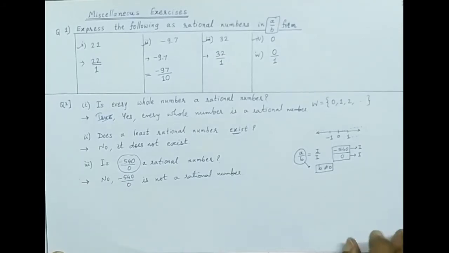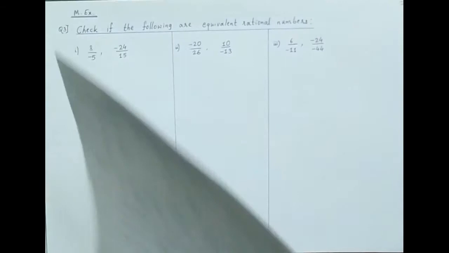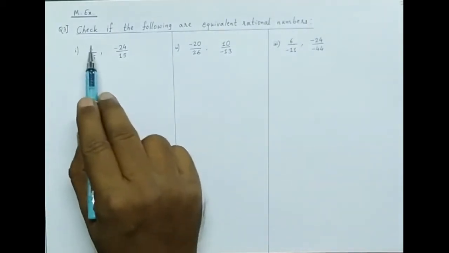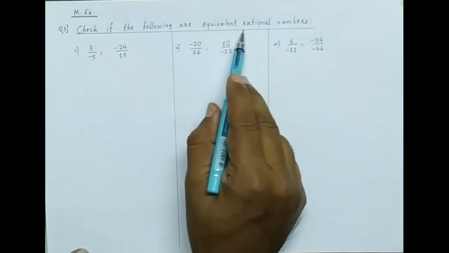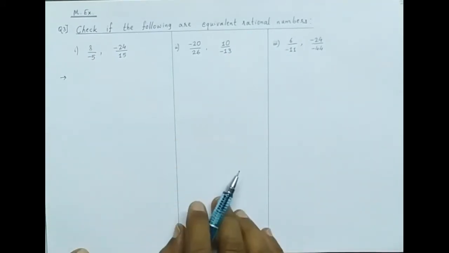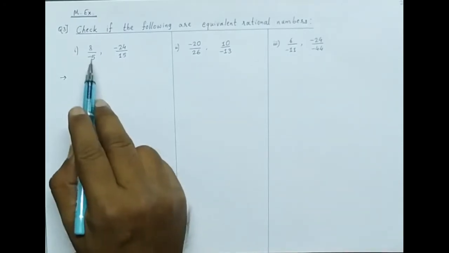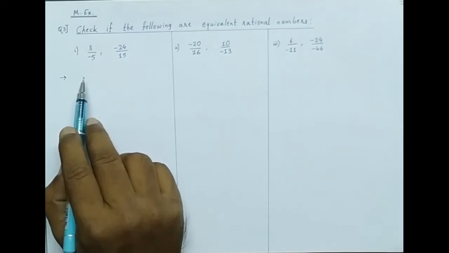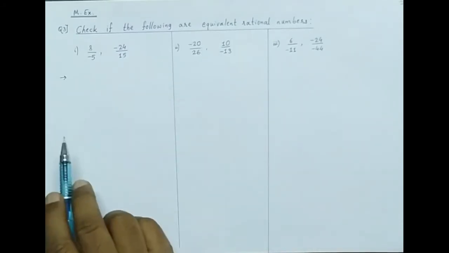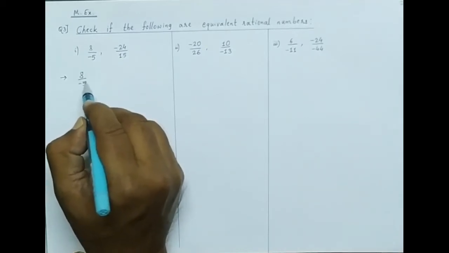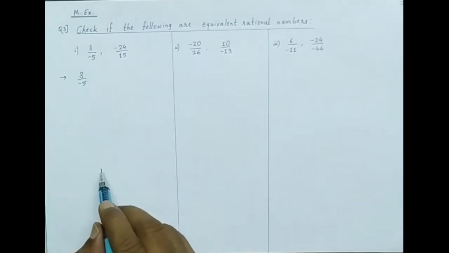Now we'll move to the next question. Question number 3: check if the following are equivalent rational numbers. Better we simplify both the rational numbers. If both have the same numerator and same denominator, then they are equivalent rational numbers. We will see now. 8 upon minus 5 is not divisible by any number.